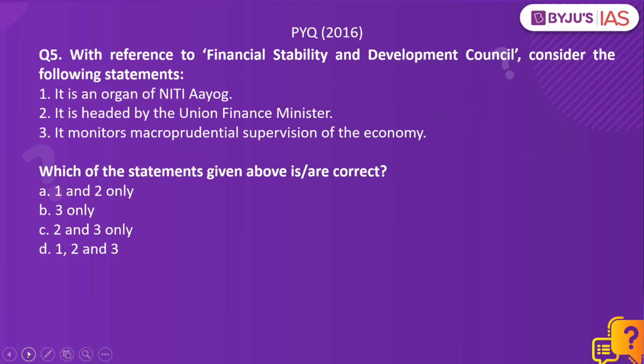Now let us take up a previous year question from Prelims paper 2016. With reference to the Financial Stability and Development Council, consider the following statements. Number 1, it is an organ of Niti Aayog. Number 2, it is headed by the Union Finance Minister. Number 3, it monitors macro-prudential supervision of the economy. Which of the statements given above is or are correct?